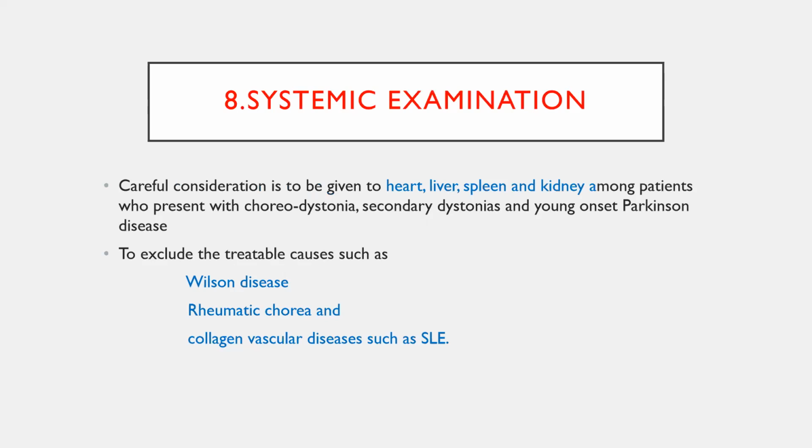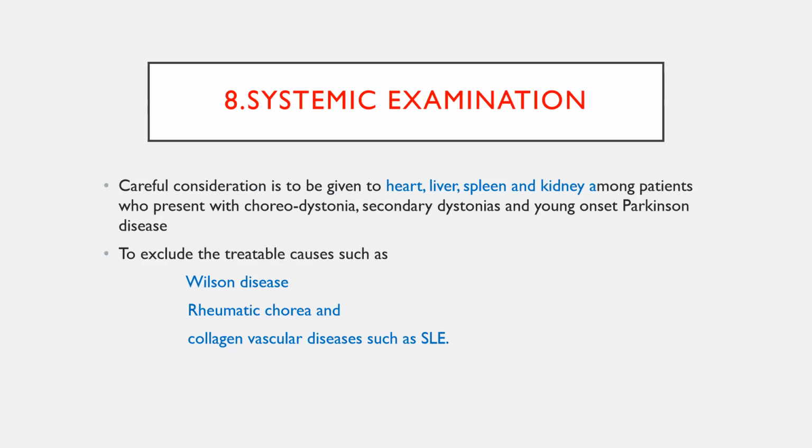Next and last one is systemic examination. Don't forget to look for detailed cardiac examination, arrhythmias, murmurs, hepatosplenomegaly, renal involvement, because movement disorders will affect multiple systems, chorea, dystonia, secondary dystonia. Parkinson's will also have other secondary involvement of these systems.